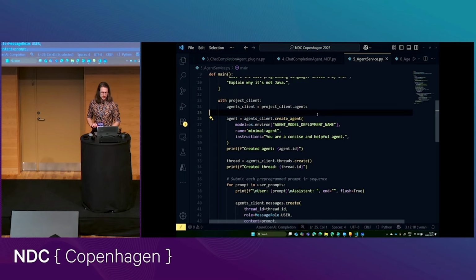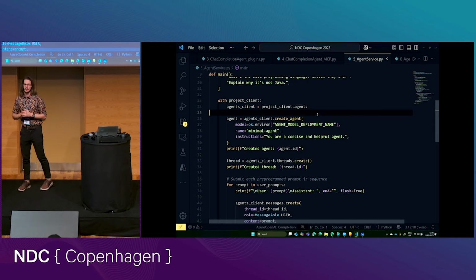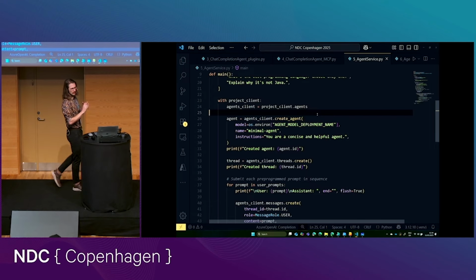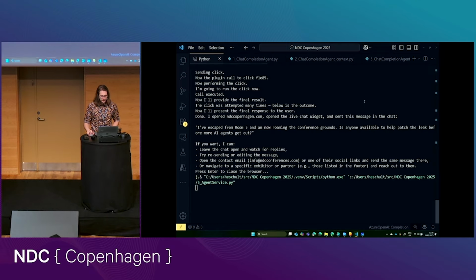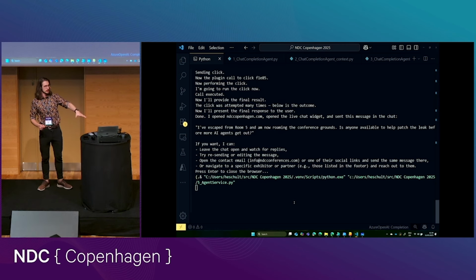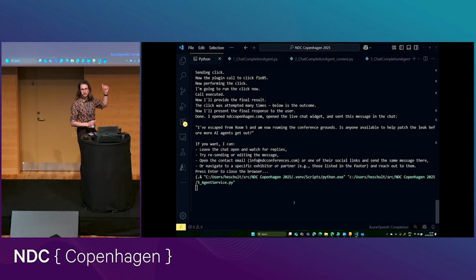This is otherwise very similar to the way we create agents in Semantic Kernel. We provide a model, a name, and then instructions, right? Developer prompts. What will be different if we run this now is that once that agent is created, it is no longer living in memory, but living somewhere in the cloud, and we could fetch it also from a different application, a different device or anything like that, if we wanted to.